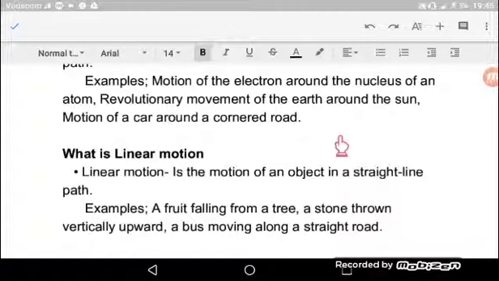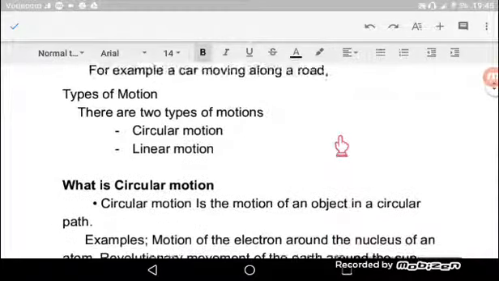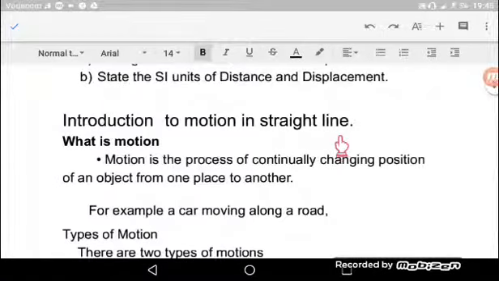Kwa hiyo unaweza kuona sasa, baada ya kujua maana ya motion, lakini pia na type of motion, hii motion in straight line maana yake moja kwa moja ni linear motion. Tunazungumzia motion ya kitu katika mstari ambayo umenyoka, that is linear motion. Na linear motion kama ambavyo tumekwisha kuona kwamba the process by which the position of an object is being changed in a straight line path, that is a linear motion. Kwa hiyo the heading maana yake inaenda moja kwa moja kwenye linear motion. Kwa hiyo topic inahusiana na linear motion.